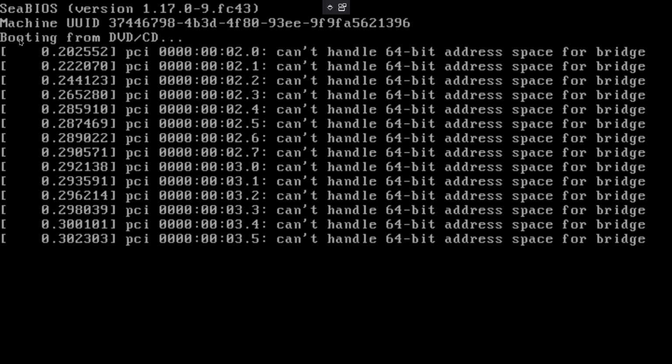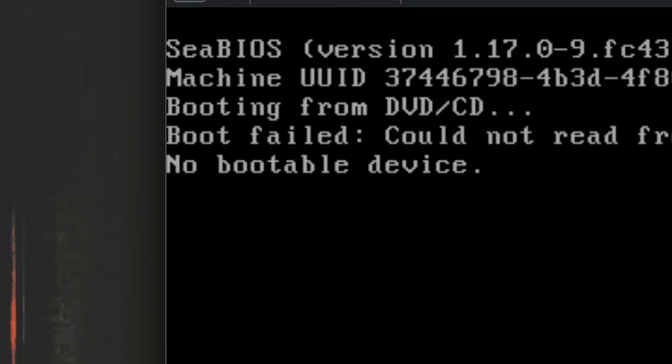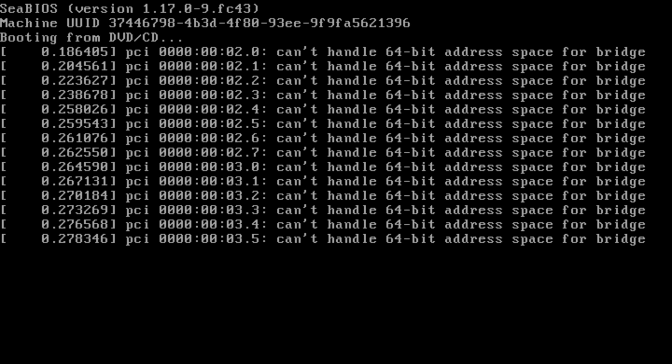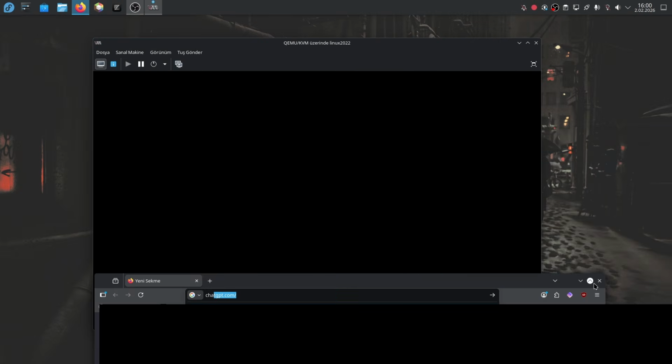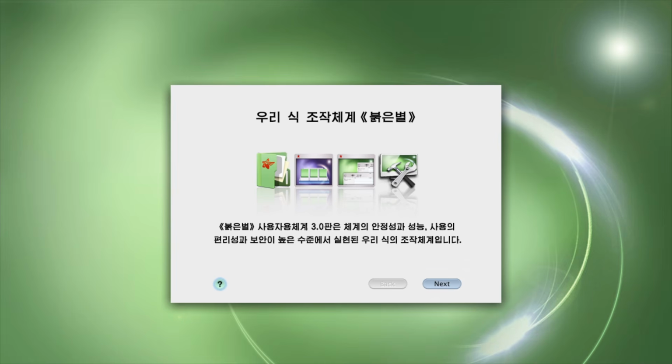Oh, what's this? Is this supposed to be happening? Hello? What about we reset? No bootable device. Could not read from CD-ROM. What? Should I wait? What was that? Hello, mate. I don't know why my mouse cursor keeps disappearing when I stop it. And I don't know what this says.